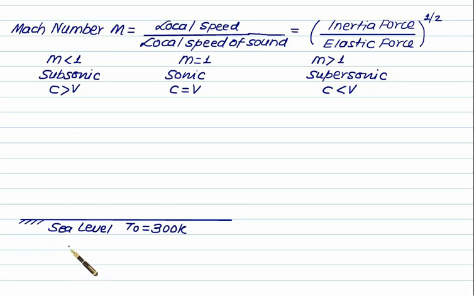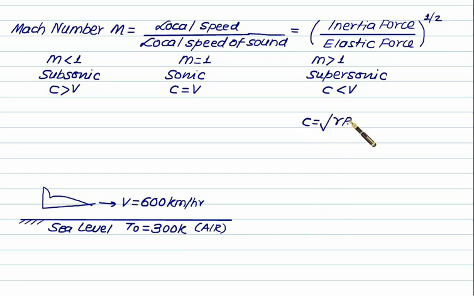At sea level, we have temperature of air is 300 Kelvin. And let the aeroplane be flying at the sea level with a speed equal to 600 km per hour. So this time we can calculate the Mach number at the sea level. For this purpose, we have to calculate the velocity of sound, which can be done by using the square root of gamma into R into T. Gamma for air we can take as 1.4, gas constant we can take as 287, temperature we can take equal to 300 Kelvin, that is T0 value. So this temperature is same as T0.